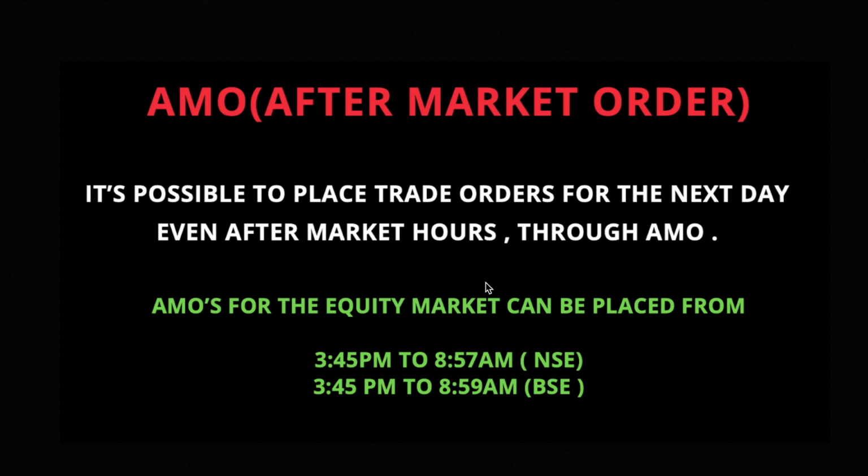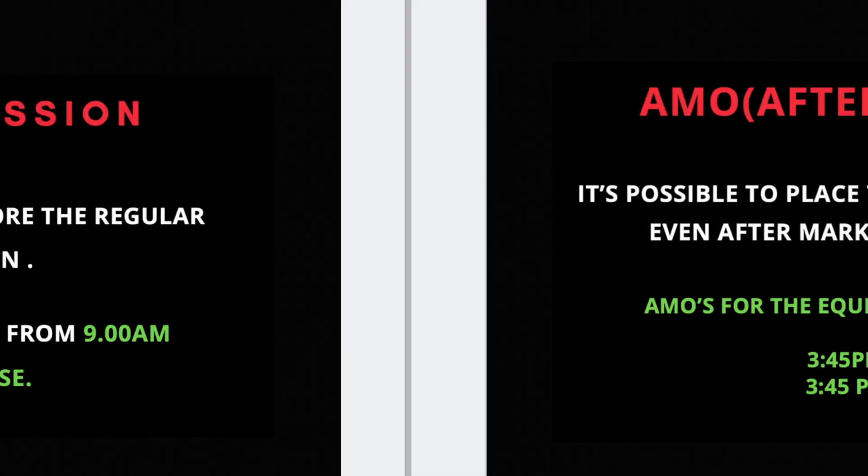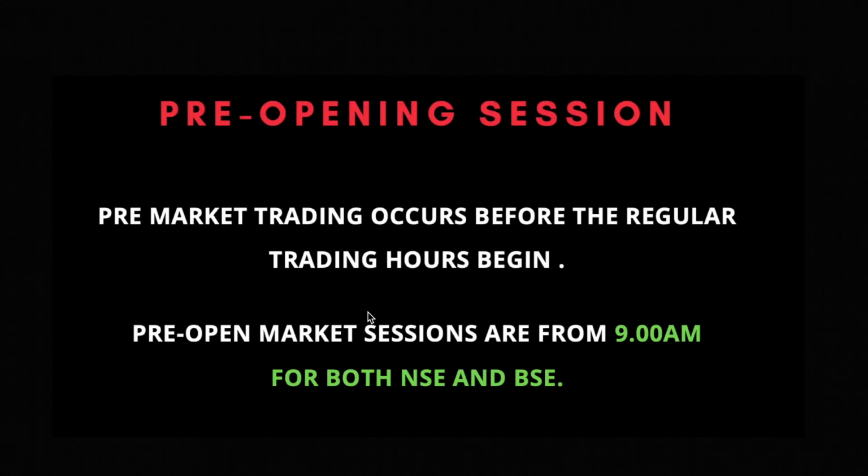The order that is placed after the market has closed will be executed only in the morning, that is after 9:15 a.m. And also, the stock exchange will conduct a pre-opening session, that is from 9 a.m. to 9:15 a.m. This is just to stabilize the market. At the opening of the market, there will be so many orders and the market will start to fluctuate. In order to stabilize that, there is a pre-opening session that is conducted every morning, that is 9 a.m. to 9:15 a.m.